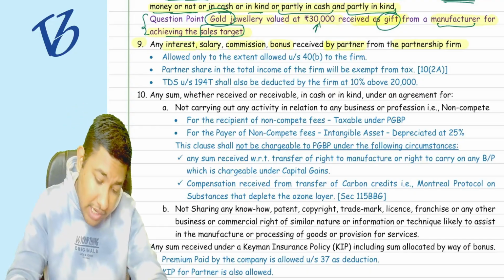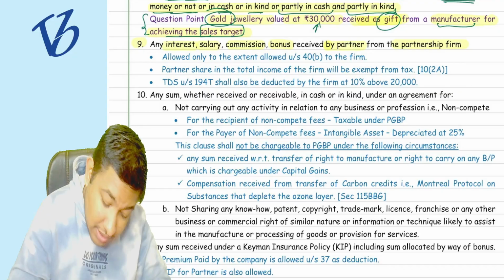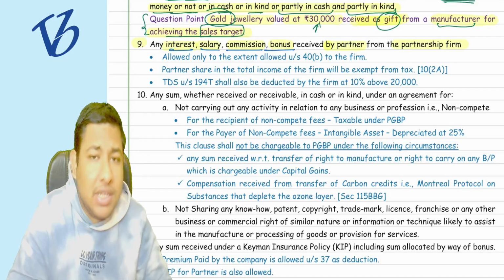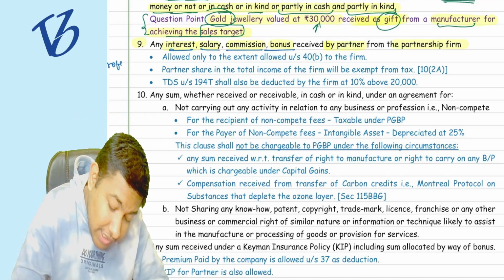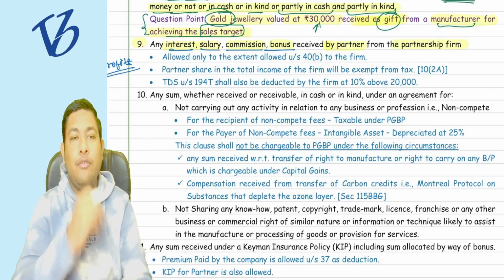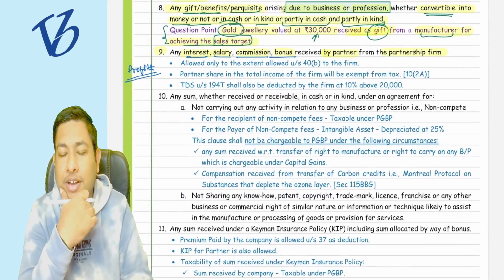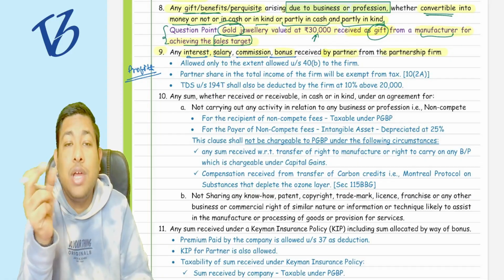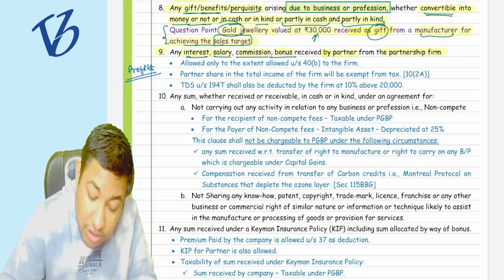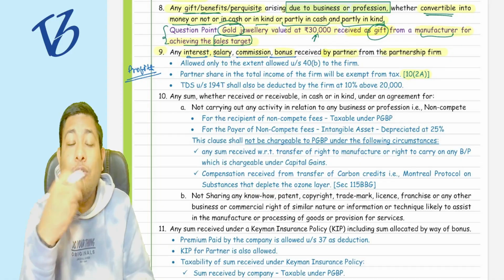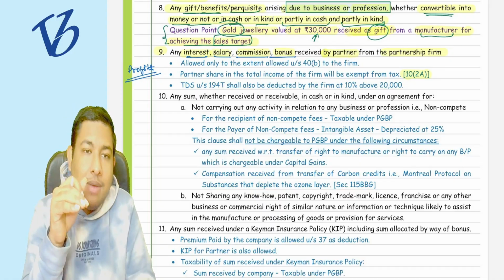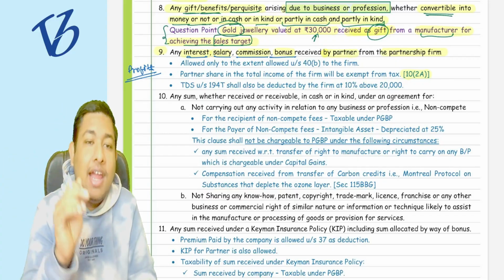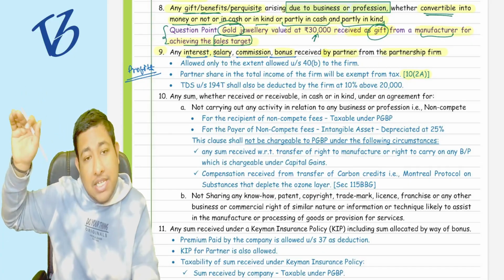Now sir, they have written interest, salary, commission, and bonus, but they have not written profits. Why are the profits not written here, why is it excluded? Because there is a section called section 10(2A), which says that whatever profits are received by a partner from a partnership firm will be exempt in the hands of the partner, and it is going to be taxed in the hands of the partnership firm itself.